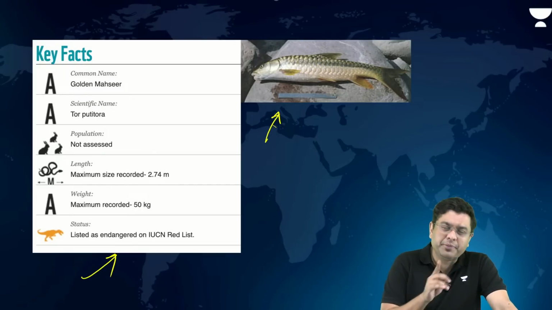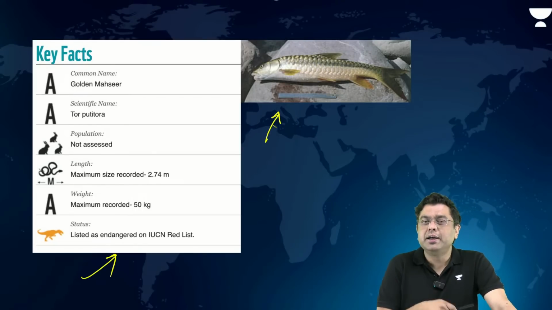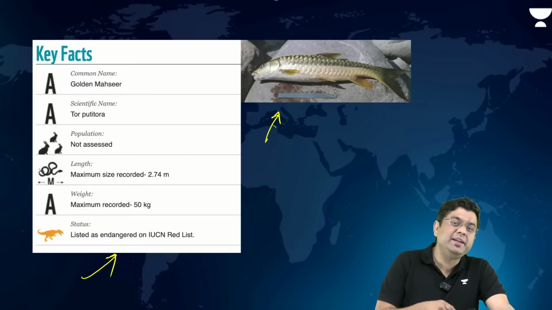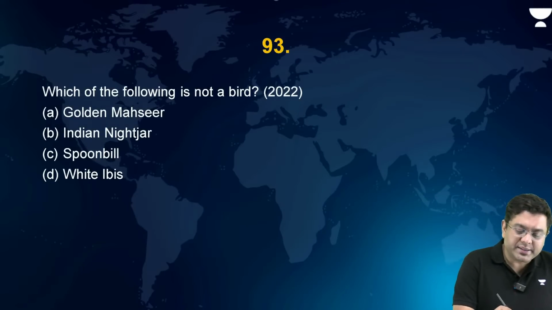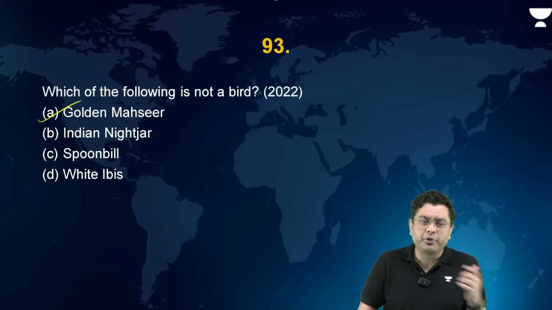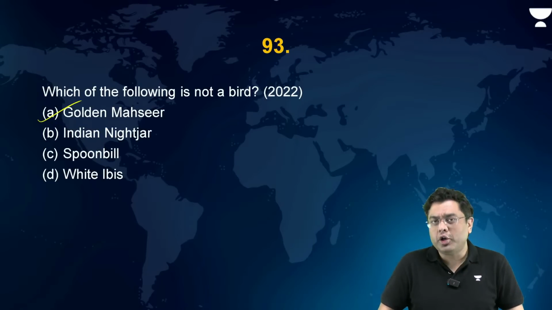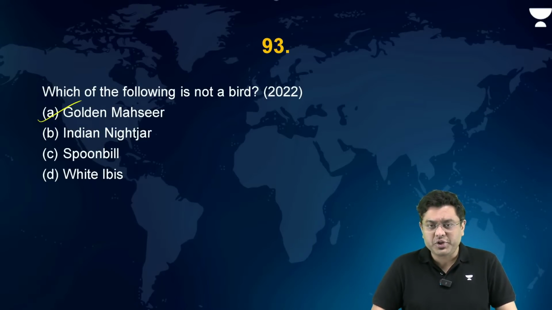But it forms the state fish, I'll give you the hint, of the region of Jammu and Kashmir, of the region of Arunachal Pradesh. The remaining states, find it out, let me know in the comments. So here golden mahseer, which tends to remain in news for most of the times, that is not a bird, it is a fish species.